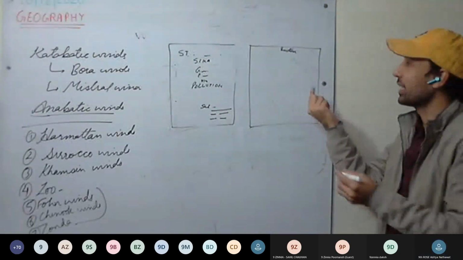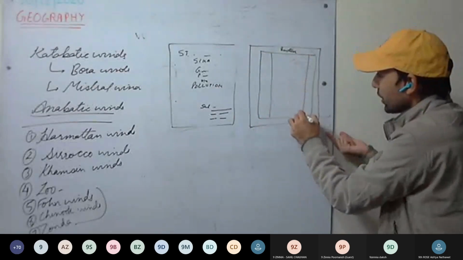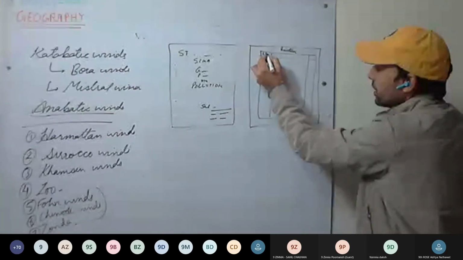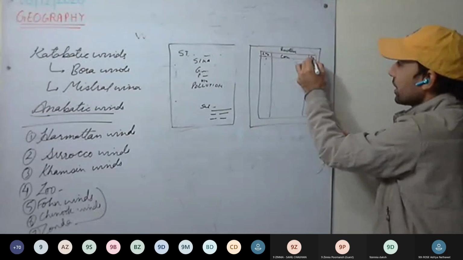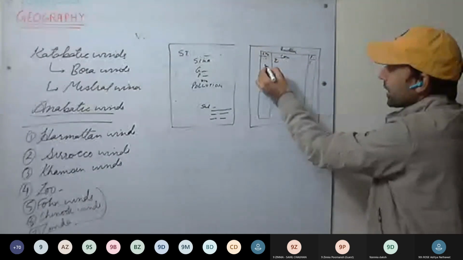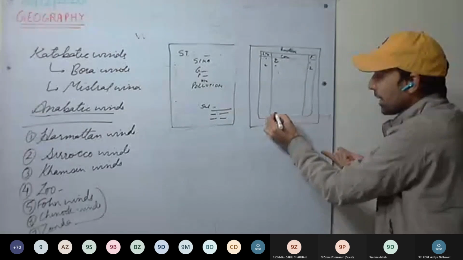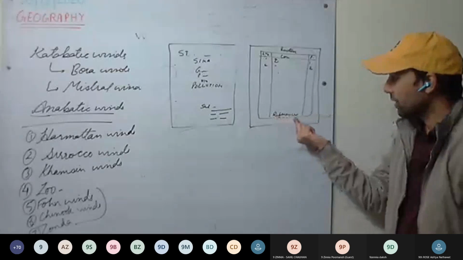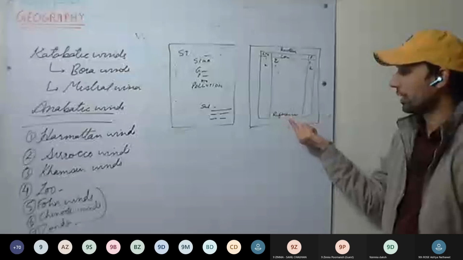The second page is the index or contents. You will make a table with 3 columns, 2 on the sides very small and the central one bigger. Here the serial number 1, 2, 3, 4 you will be writing. Here the content or the topic, and here the page number. So one, introduction, page number 1. Then second, types of pollution, page 2. You can go further like that. At last, you will write references, with the page number. So one extra page will consist of references.